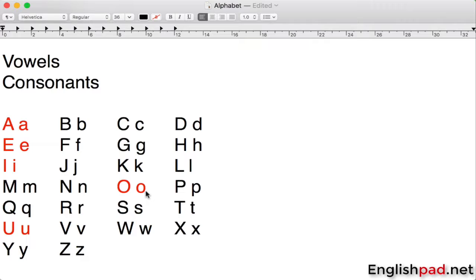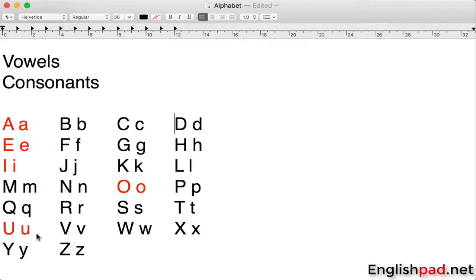For example, it can be pronounced as O, it can be pronounced as A, and sometimes even U. P can be pronounced as Pa, and then Q can be pronounced as Ka. R is R. S can be S or Z. T can be pronounced as T, sometimes D, sometimes A, and sometimes we don't even pronounce this.